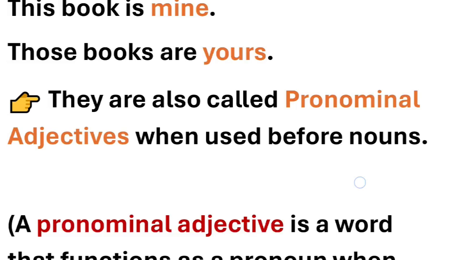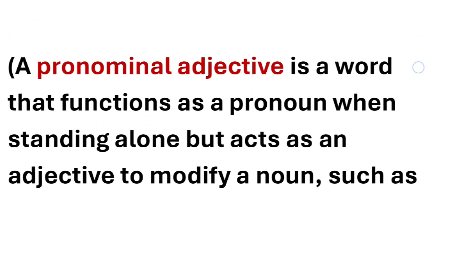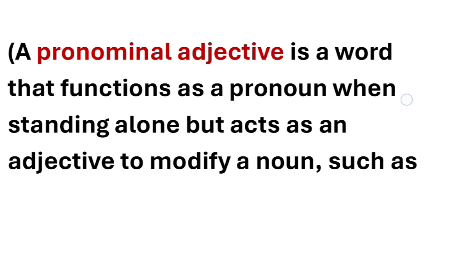These words, as we knew, are used alone, but sometimes when they're used before noun, they're called pronominal adjectives. Why adjective? Because we all know while reading the chapter of adjective, they're used before noun. So these pronouns, when we use them before a noun, they will become adjective, and pronominal because they're actually a pronoun. So pronominal adjective. Now let's talk about what a pronominal adjective is.